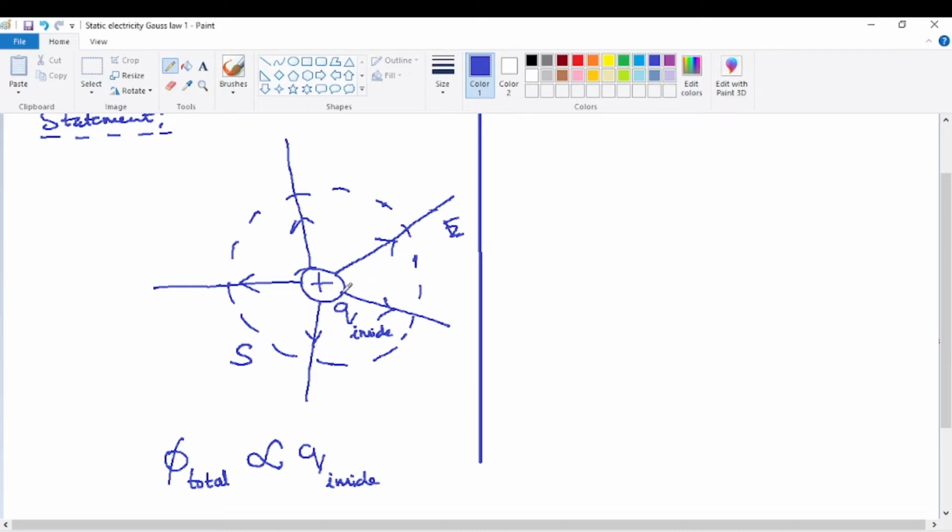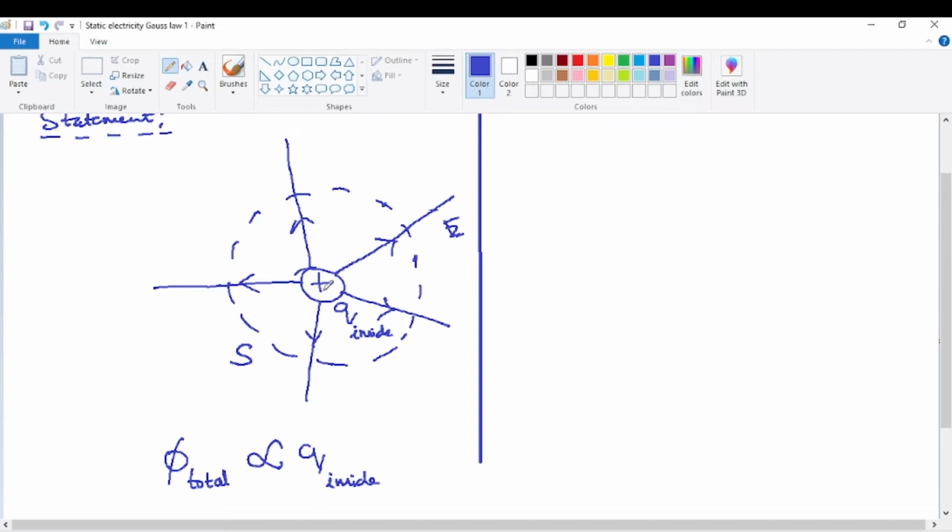So how is it proportional? It's very simple. Now we are taking a charge, say Q1. Q inside, you call it Q1. Say 10 coulombs of charge. So related to this 10 coulombs of charge, a certain amount of electric flux, or a certain number of lines of force, will be starting. Now supposing you have another 10 units of electric charge here, then what happens? Related to this 10 units of electric charge, let the electric flux be taken as 10 units, or we can take it as 20 units also, doesn't matter. For convenience, I am taking it as 10 units of electric flux.